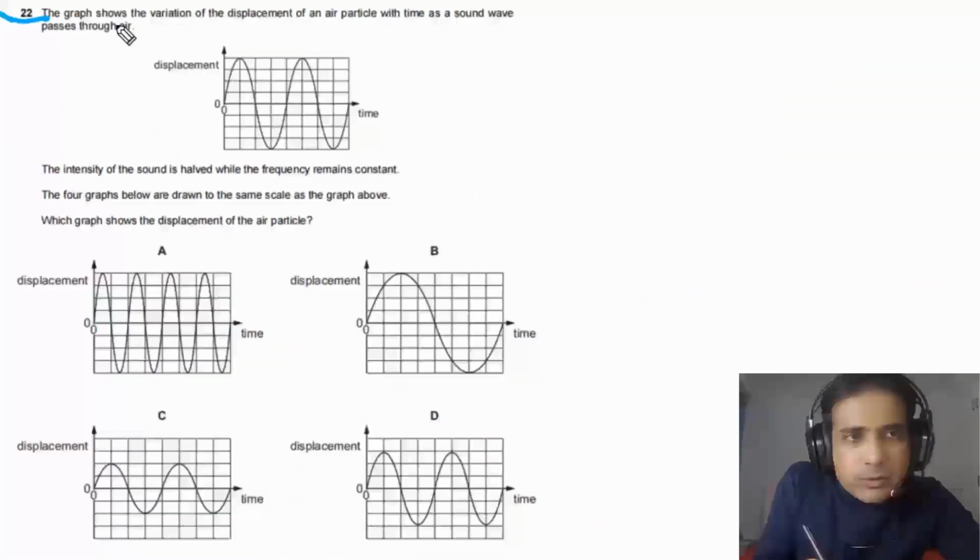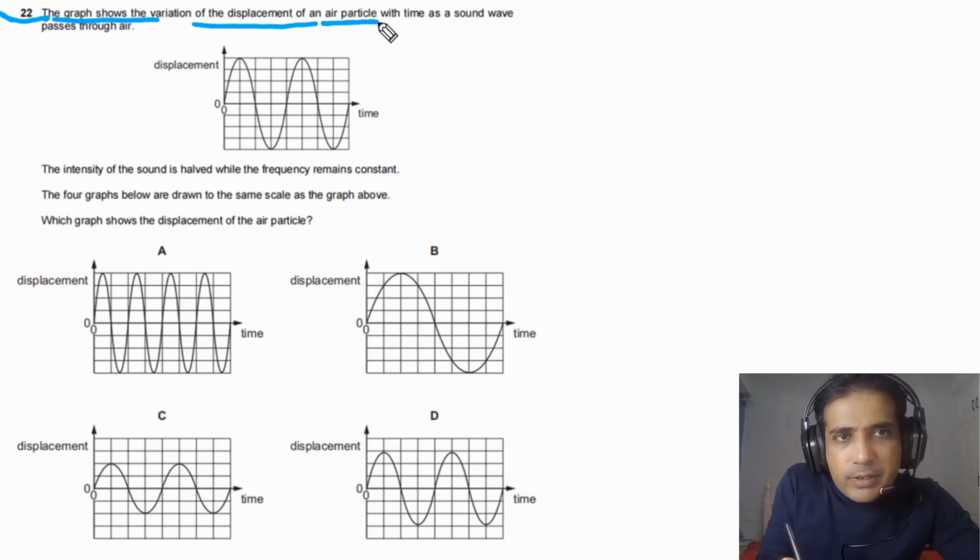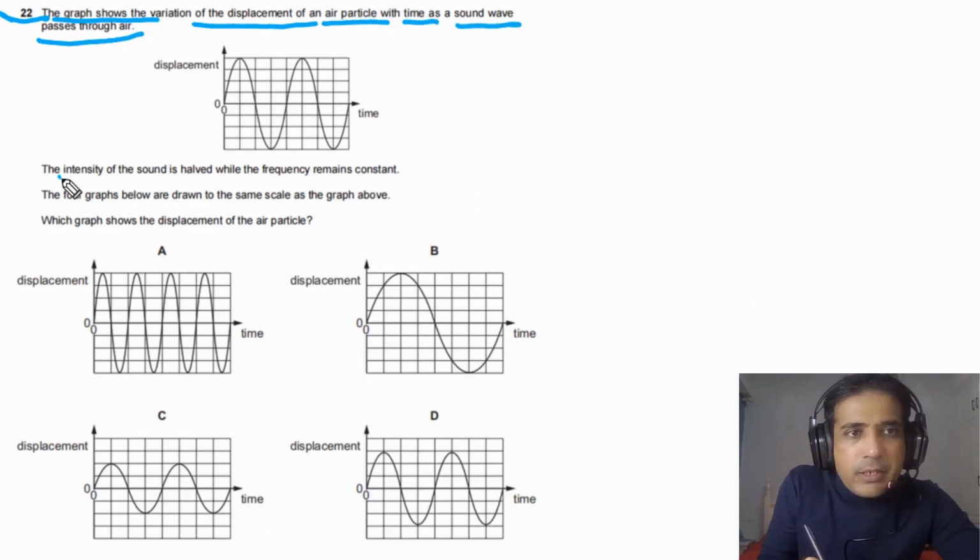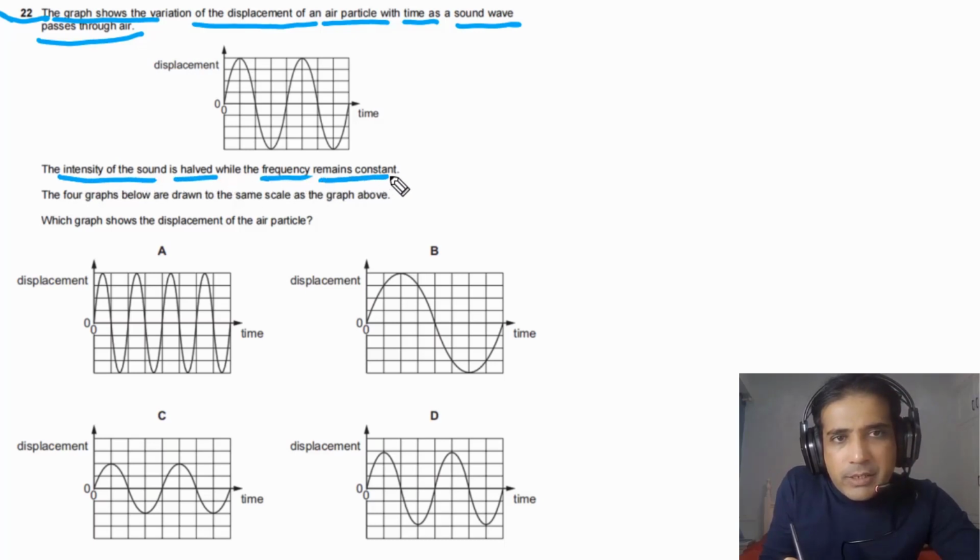For question number 22, it is given that the graph shows the variation of the displacement of an air particle with time as a sound wave passes through air. The intensity of the sound is halved and the frequency remains constant.